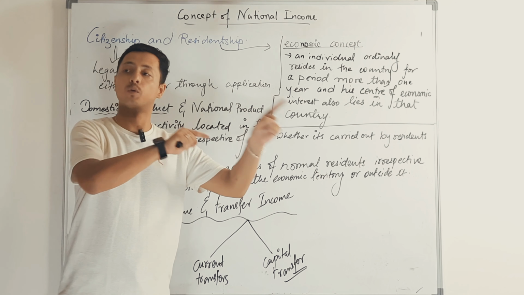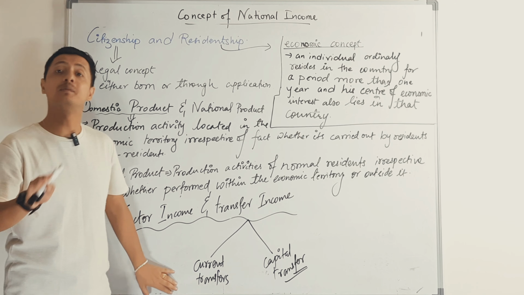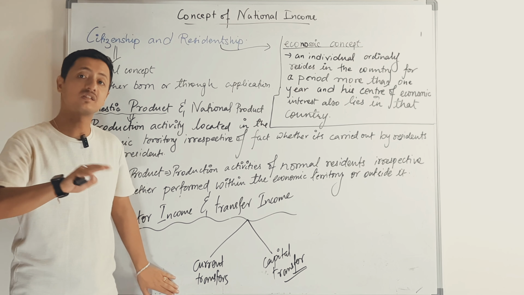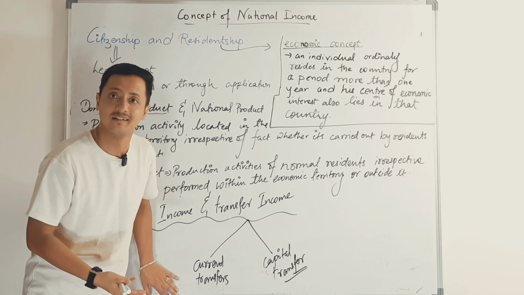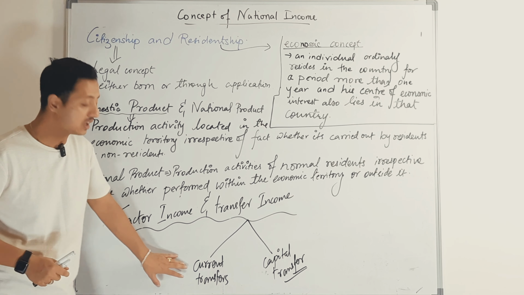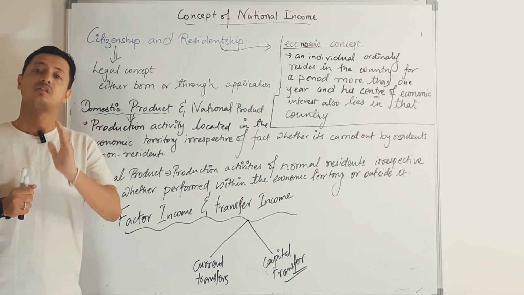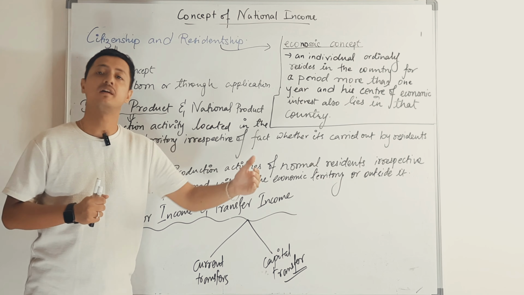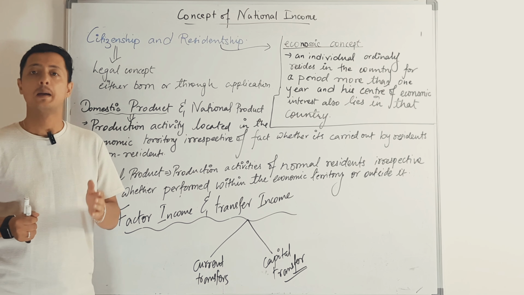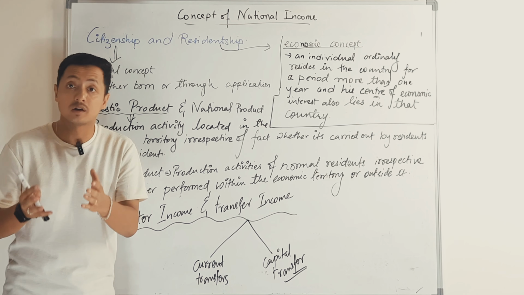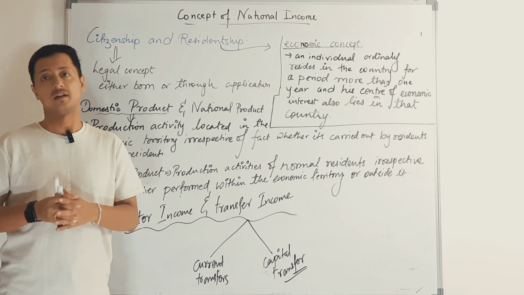From income means current, that is the expenditure that is already planned. So current transfers are those transfers that are made on a recurring basis, for example old age pension, unemployment allowances, etc.